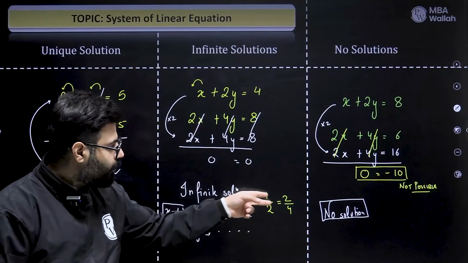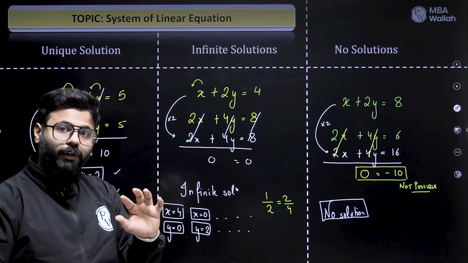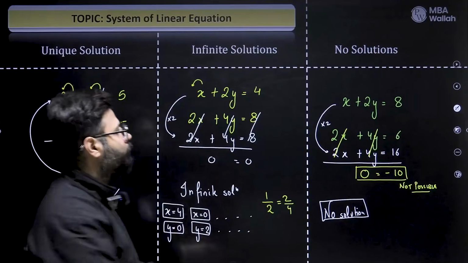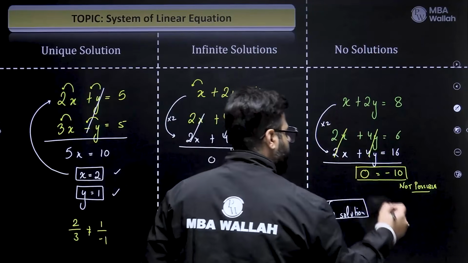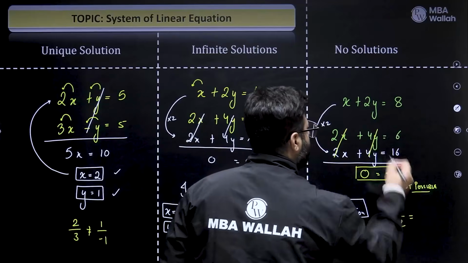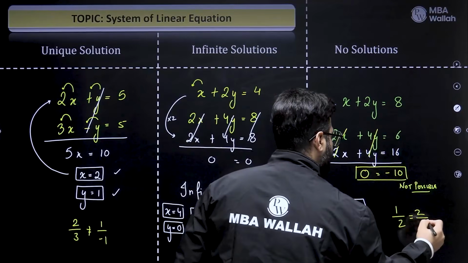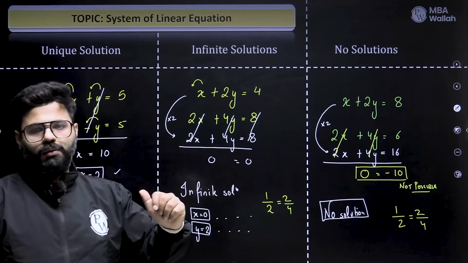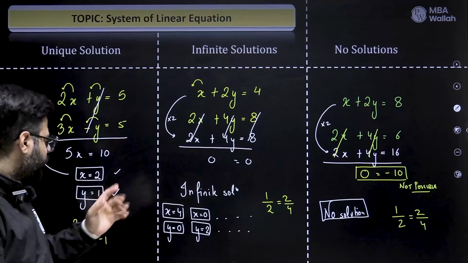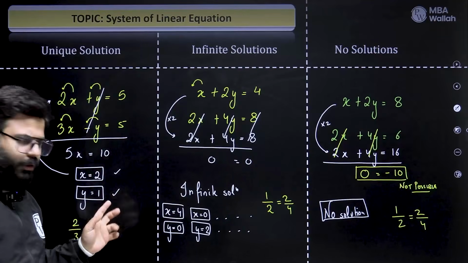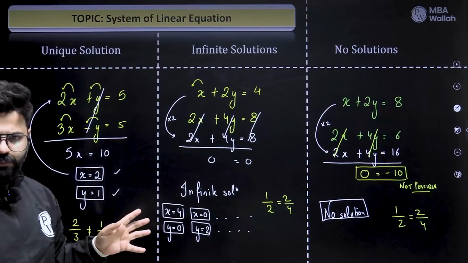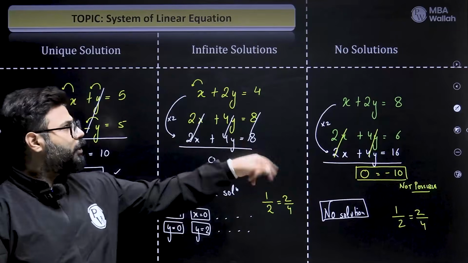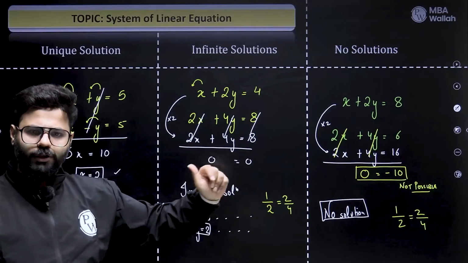So do you see? The problem is, if the ratio of the coefficients become same, they get eliminated simultaneously. Here also if you see, 1 by 2 is equal to 2 by 4. Getting the point? So the idea is, when the ratio of coefficients become equal, the problem starts to occur. Then you're not going to get fixed solutions. If they are not equal, definitely a fixed solution. Now the point is, how to differentiate between these two? Both the cases had same ratio.